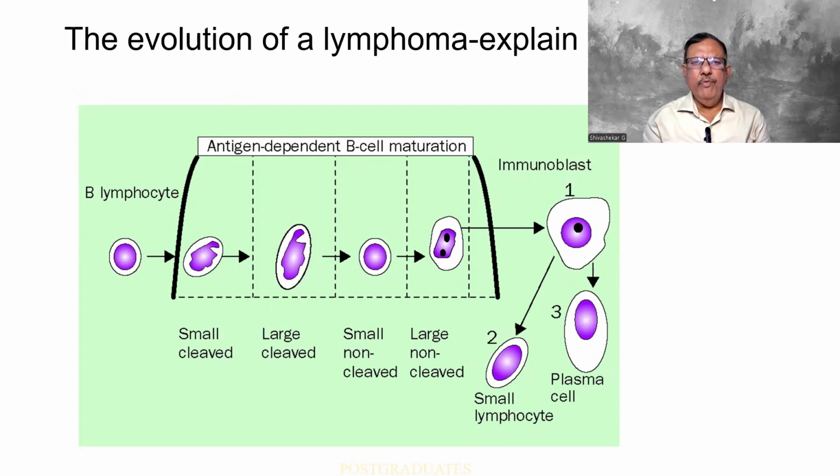Now, what happens in any form of such malignancies is, the first thing I should remember will be a maturation arrest. It can be, say, at the level of a small cleaved lymphocyte. So what will happen is, there will be a proliferation of these, and I get what is called a small cleaved lymphoma. If it has happened at this end, it will be a small non-cleaved lymphoma or a large non-cleaved. This is the fundamental. But obviously, you and I know that there have been more classifications than pathologists in lymphoma history.